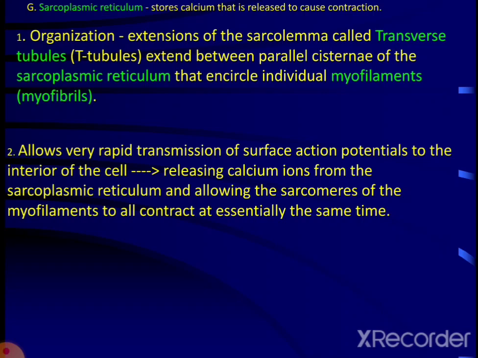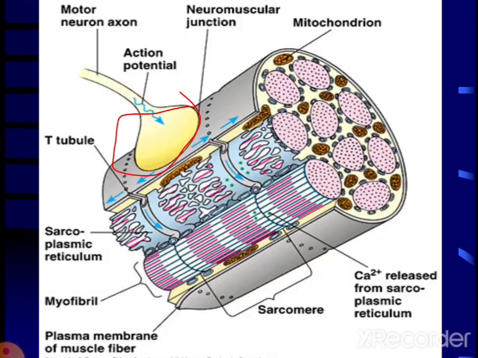The organization of the sarcoplasmic reticulum is that extensions of the sarcolemma called transverse tubules or T-tubules extend between the parallel cisternae of the sarcoplasmic reticulum that encircle the individual myofilaments, that is myofibril. This allows very rapid transmission of the surface excitation potential to the interior of the cell, releasing calcium ions from the sarcoplasmic reticulum and allowing the sarcomeres of the myofilaments to all contract at essentially the same time.